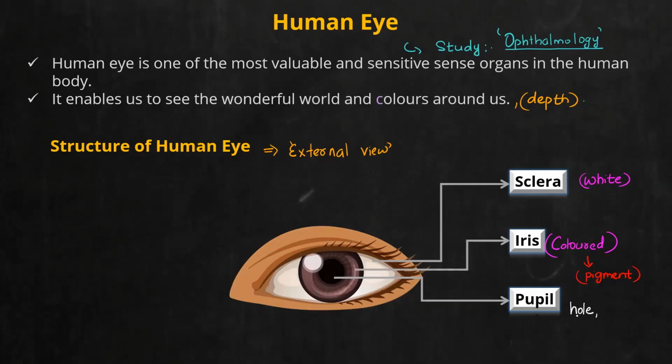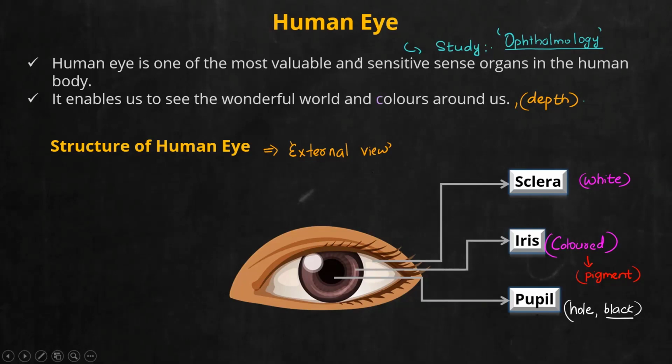And due to that hole only, see, last chapter you have studied, when do objects appear black in regard to reflection? We have seen that point. Either they should absorb what? All the colors of the light. Yeah, all the colors that is falling on it. Here, the pupil, as it is an opening, all the light that is going into the pupil is entering the pupil and it is not reflecting any light. So if there is no reflection, you will see what? No color. So that is why pupil appears to be black.